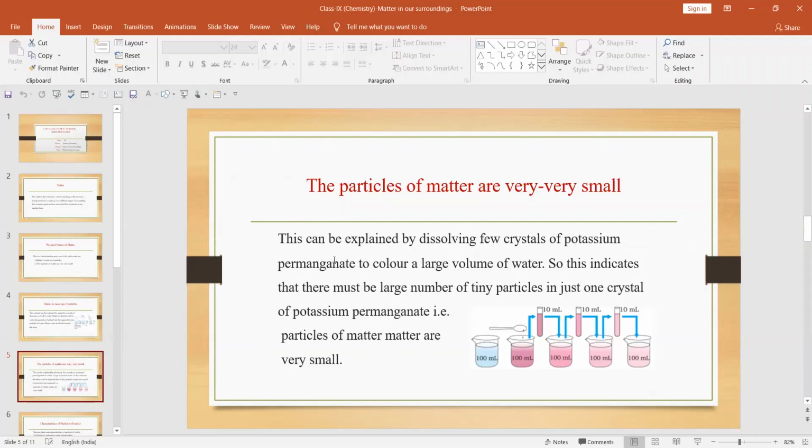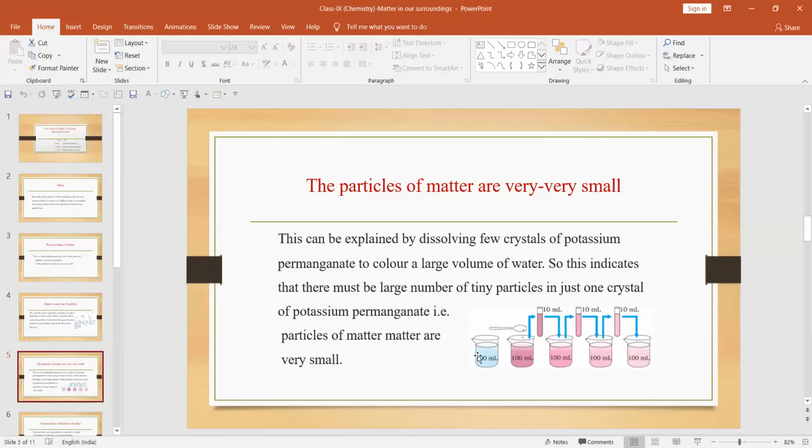Potassium permanganate is a purple colored crystal, having a shape like salt, but purple in color. Dissolving a few crystals of potassium permanganate colors a large volume of water. This indicates that there must be a large number of tiny particles in just one crystal of potassium permanganate, that is, particles of matter are very small.